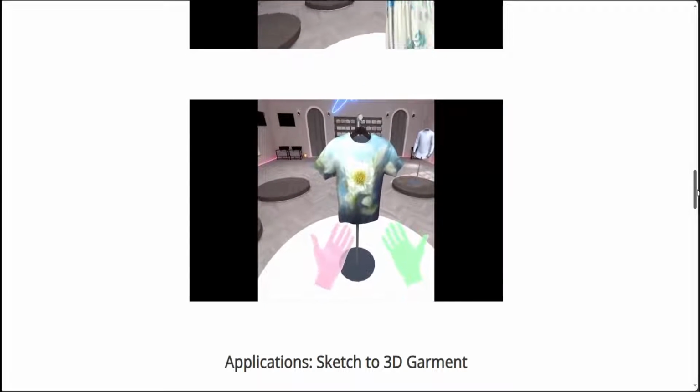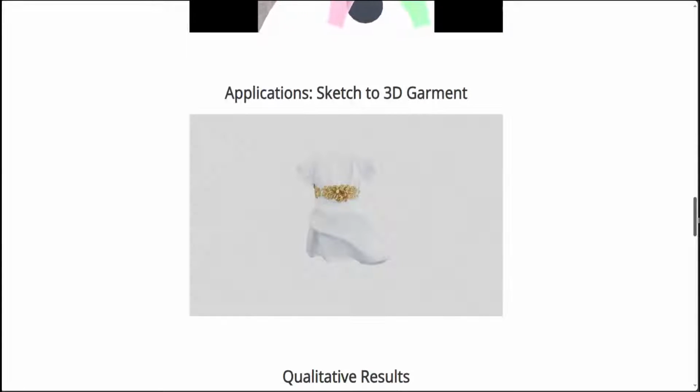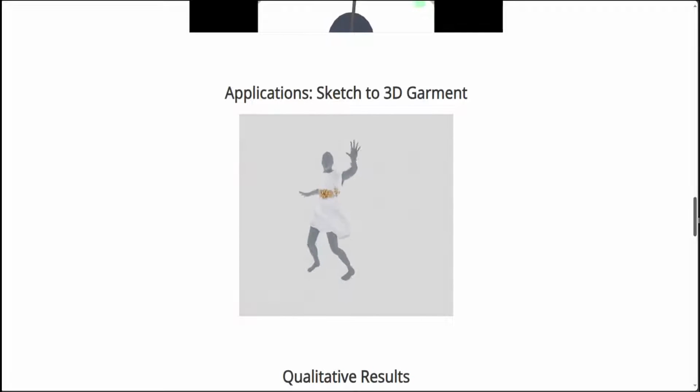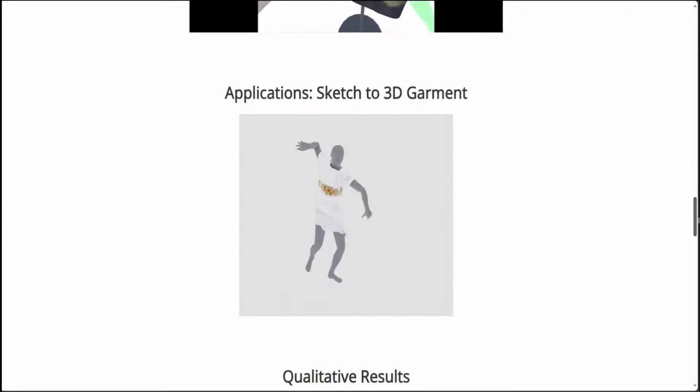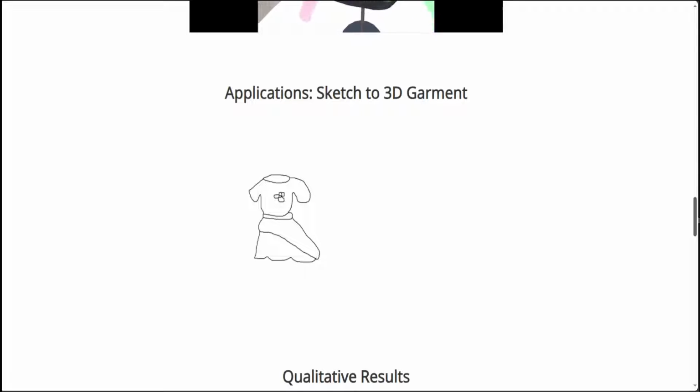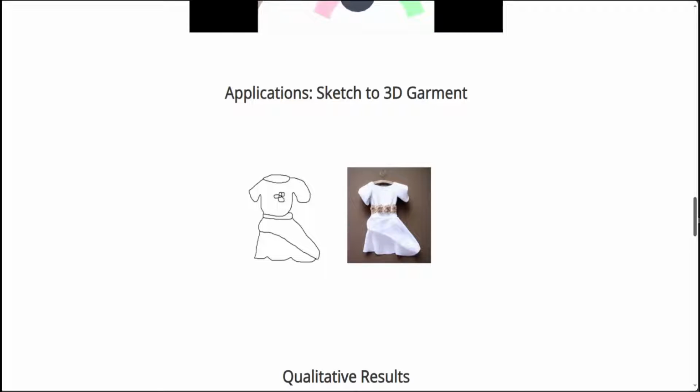With Garment3DGen, users can now generate their desired textured 3D garments without requiring artist intervention. By providing a textual prompt describing the desired garment, they can generate a simulation ready 3D asset.